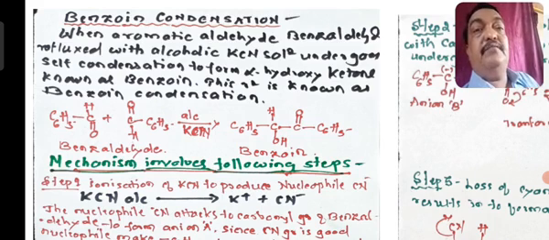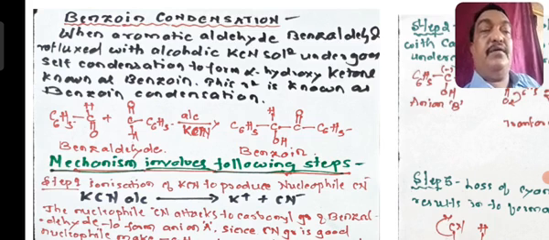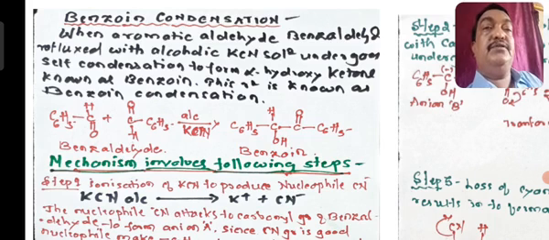I repeat, benzoin condensation is a condensation of two molecules of aromatic aldehyde, benzaldehyde, in presence of alcoholic potassium cyanide to form a product known as benzoin.